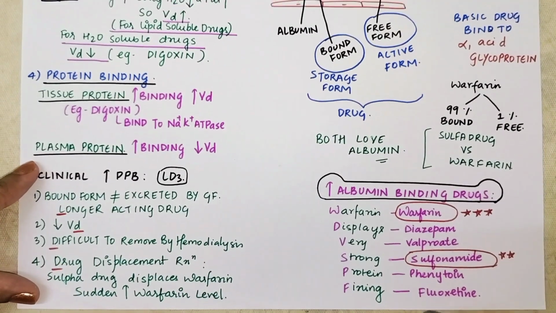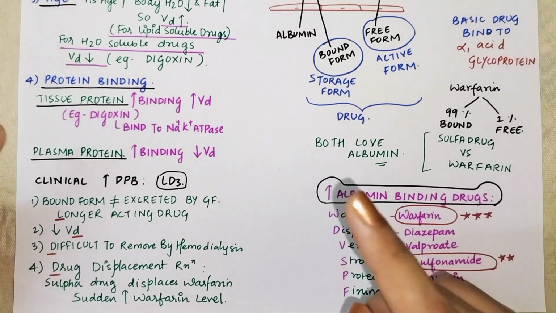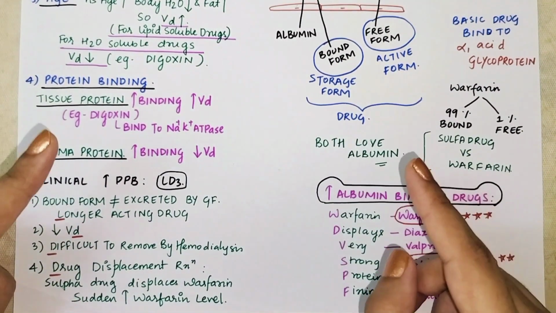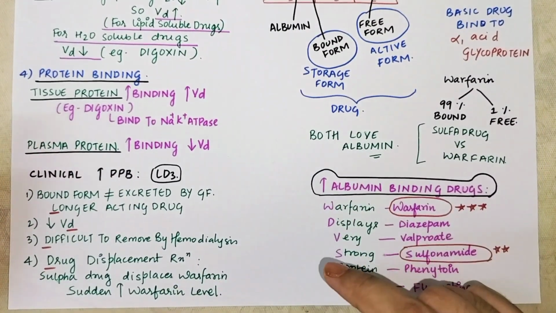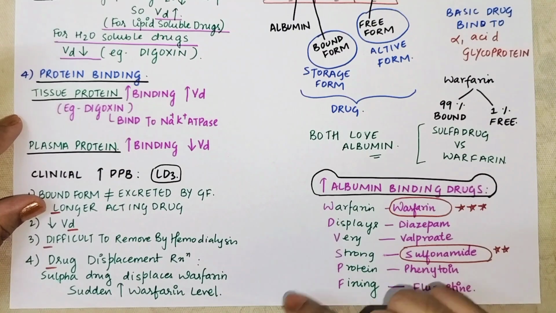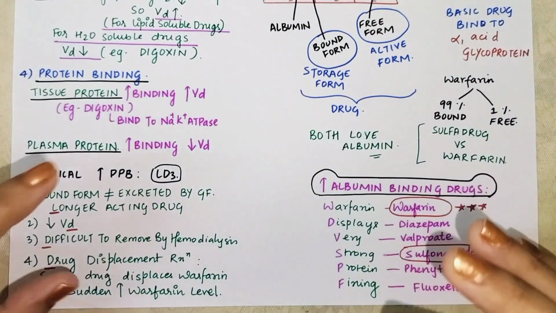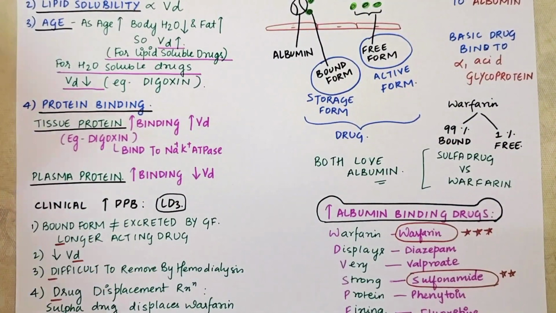Then it is difficult to remove that drug by hemodialysis, because hemodialysis is useful to remove the drugs which are present in the bloodstream, but not the drugs which are present in the tissues. Then we talk about drug displacement reaction. Sulfa drug is going to displace warfarin. There is a sudden increase in the level of warfarin which can cause warfarin toxicity. Okay, so here we go.